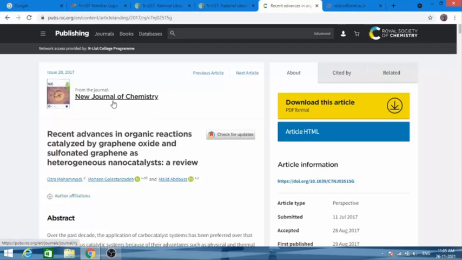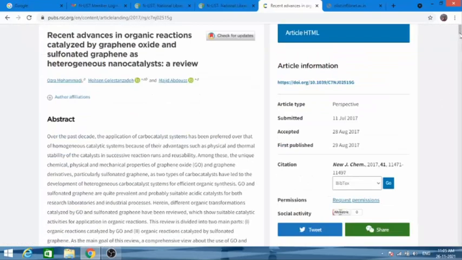This is the article which has been published in a journal, New Journal of Chemistry. Then the details about it: when it was submitted, when it was accepted, when it was published. It was published on 29th August 2017 in New Journal of Chemistry, and the page numbers are 11,471 to 11,497. These are the details you require when you are writing a research paper. You have to give the reference, and for that purpose you can use this information.